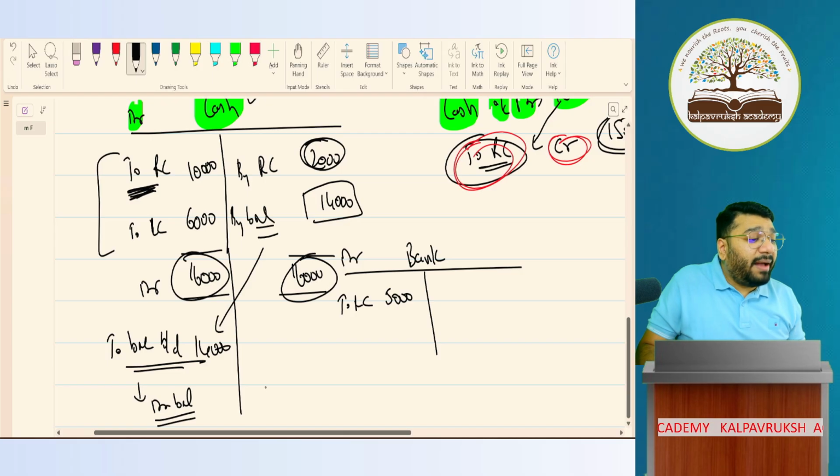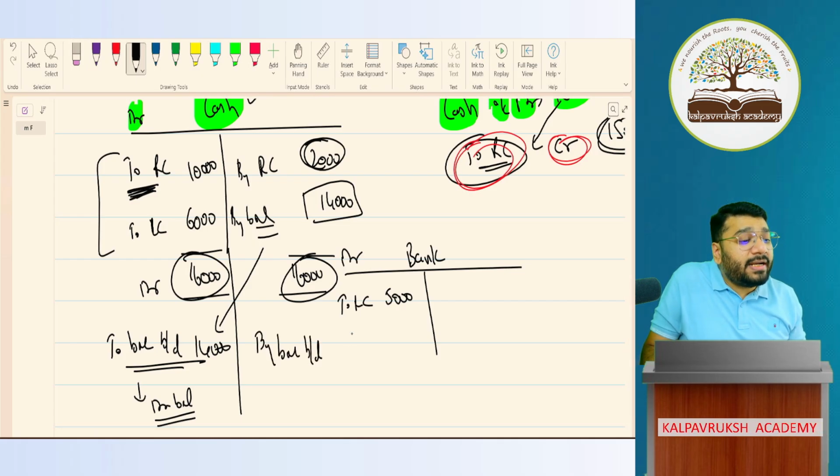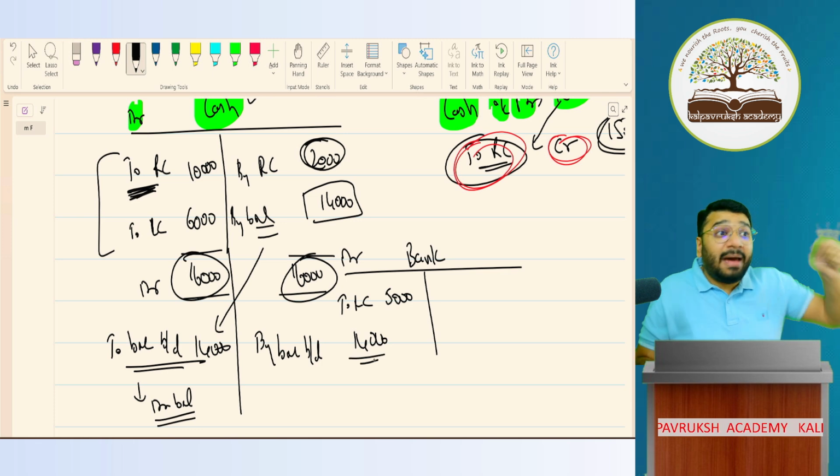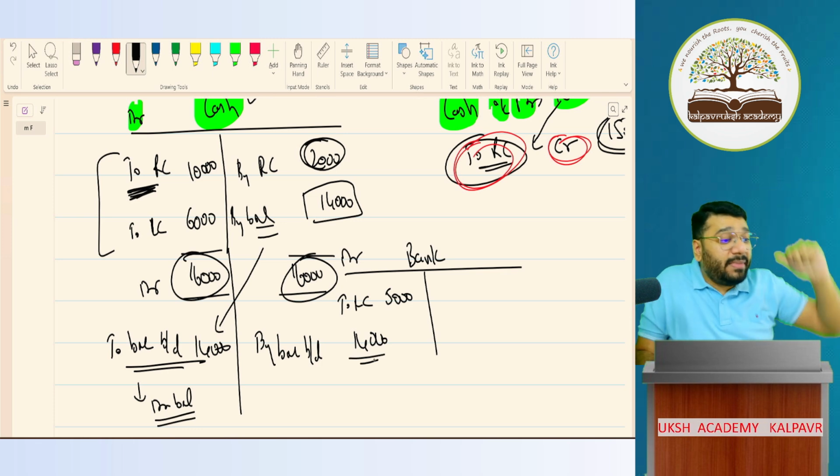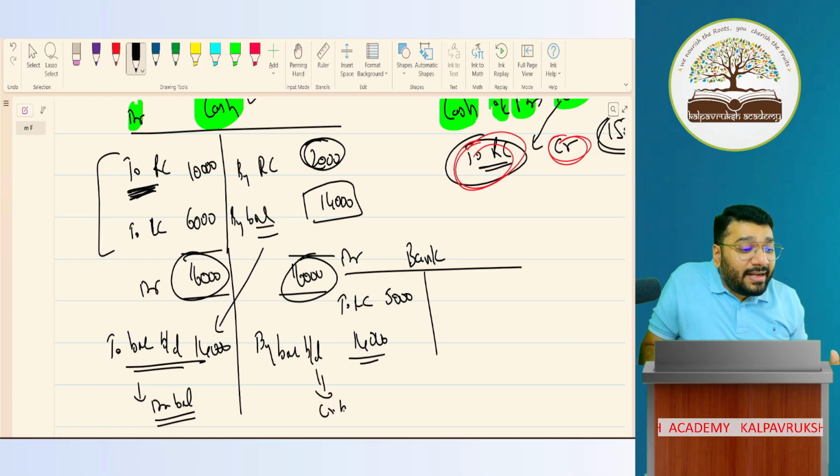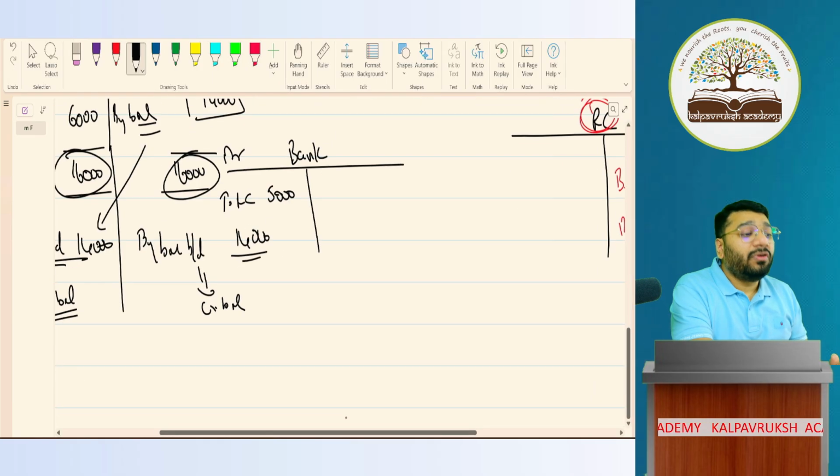By chance, imagine if the balance brought down is coming on the credit side, what does it mean? It is a credit balance item. Very good. Now, why is this important?